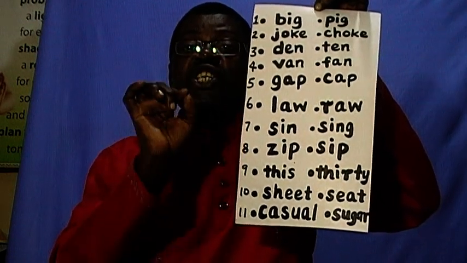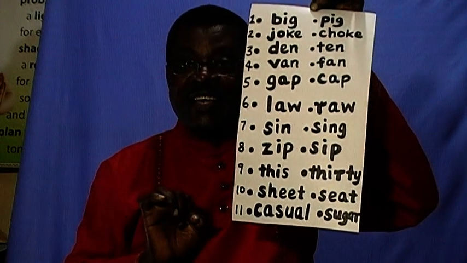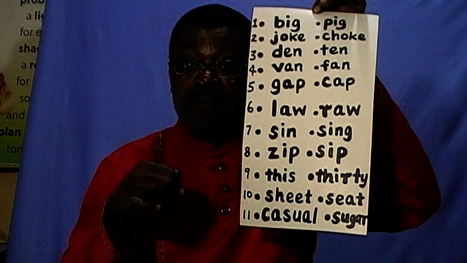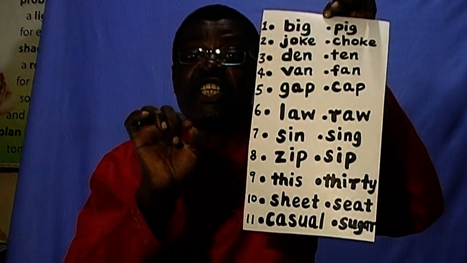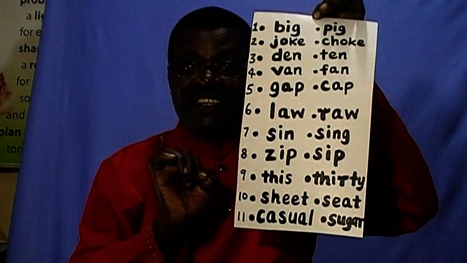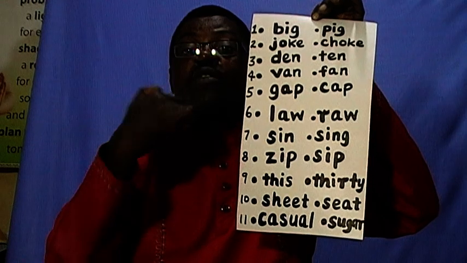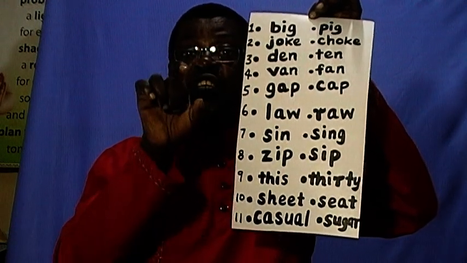Then you have sh and s. Sheet, and seat. Don't confuse them. Sheet, a sheet of paper. Then seat. You can be a bit disturbed or confused by those sounds, sh and s.